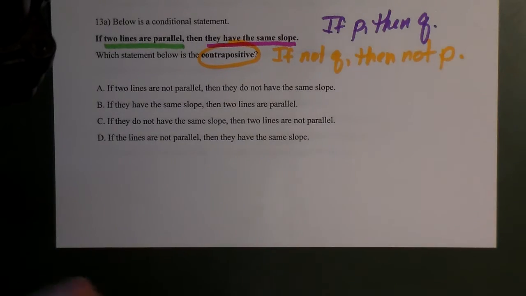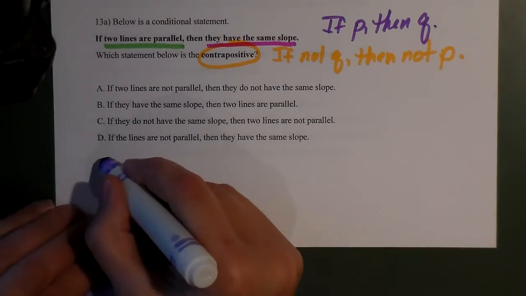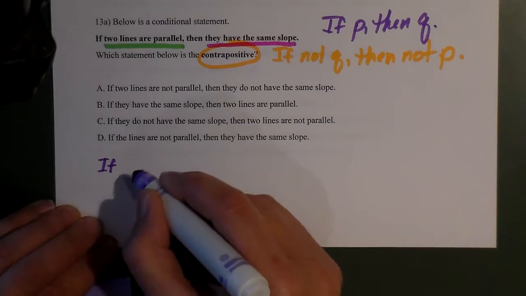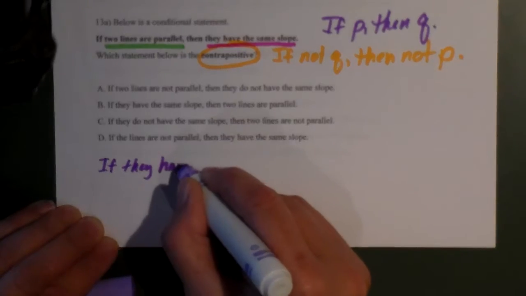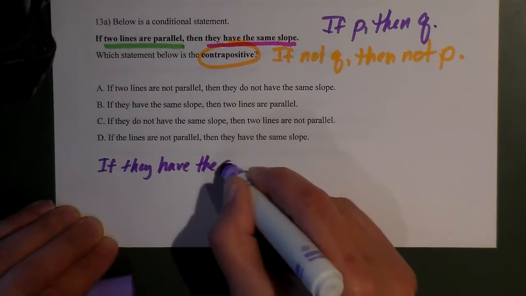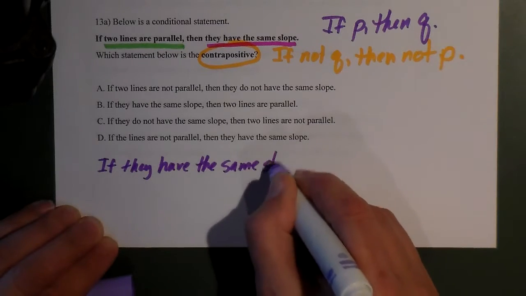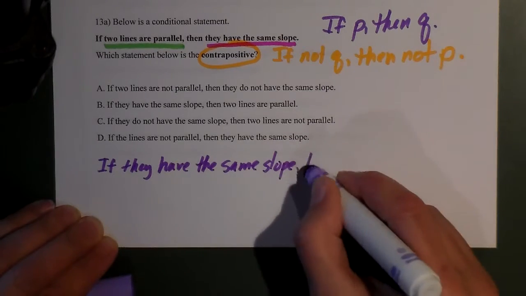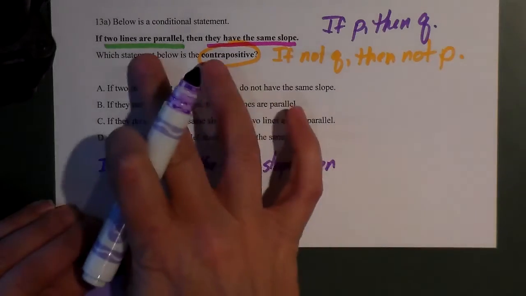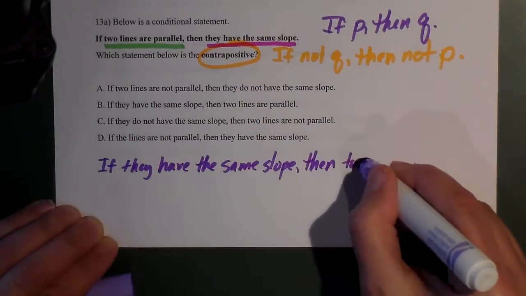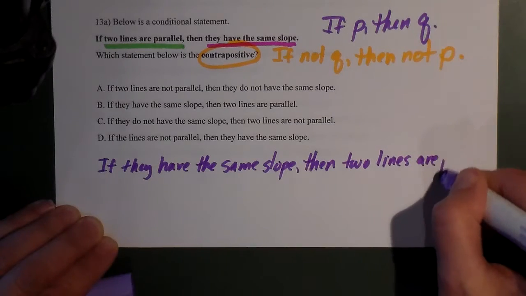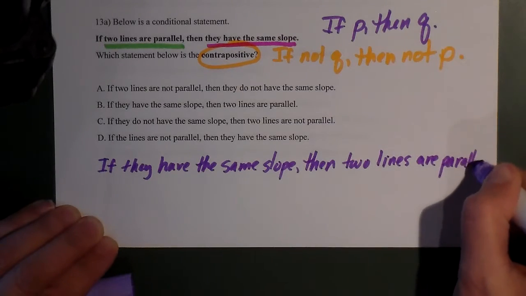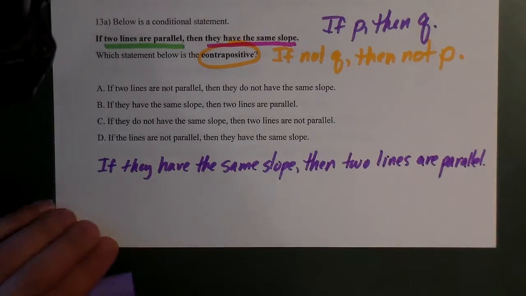So if I flip it around, it's going to say, if they have the same slope, then two lines are parallel. That's the converse, okay? All I did was I flipped the hypothesis and conclusion, okay?